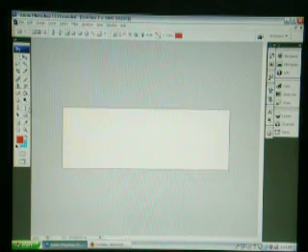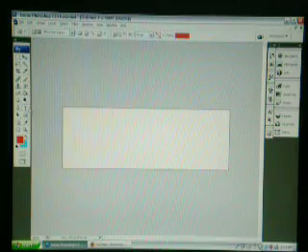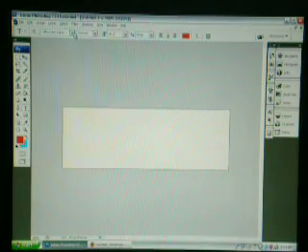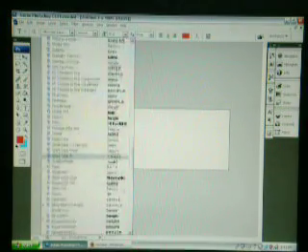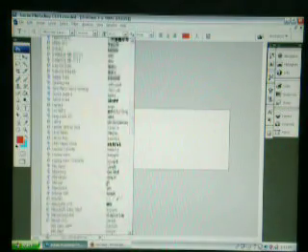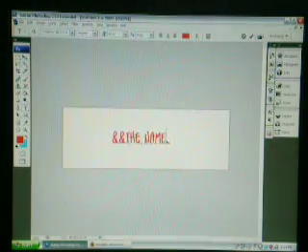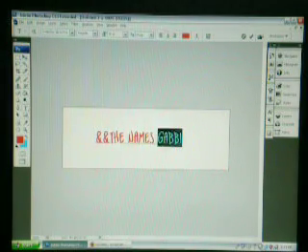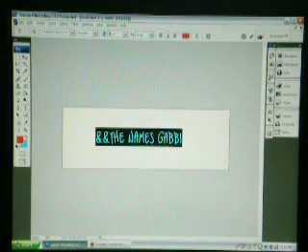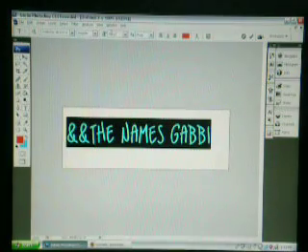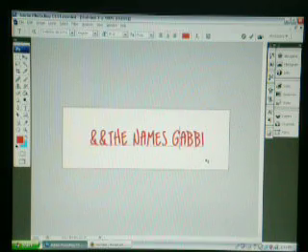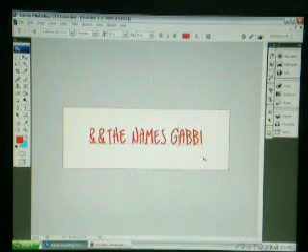You're going to click the text tool, and you're going to write whatever you want in whatever font, and I'll just do Indie Star BB. Where's that? Alright, right here. Now I'm just going to write Gabby. And you're going to adjust it to whatever. I wouldn't make it too big because it'll stretch out your MySpace if you have it too big. So I'm going to make it like this, and you center it.